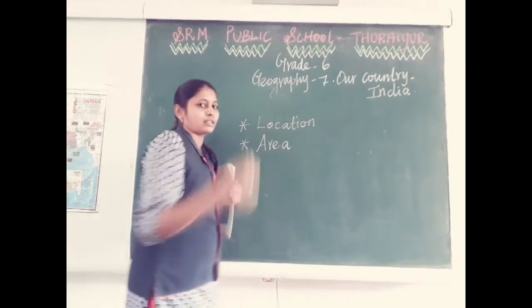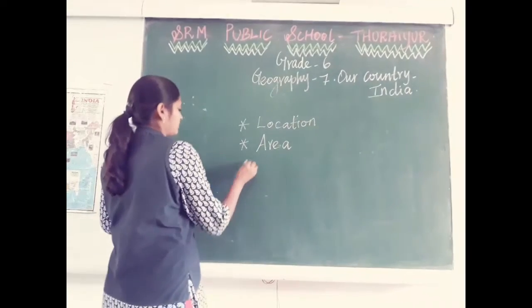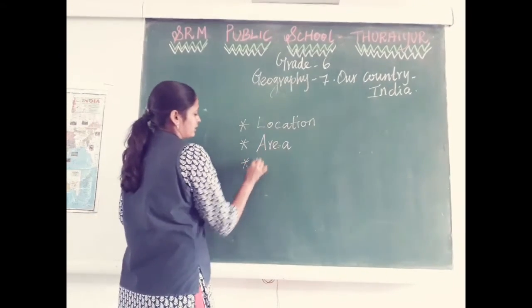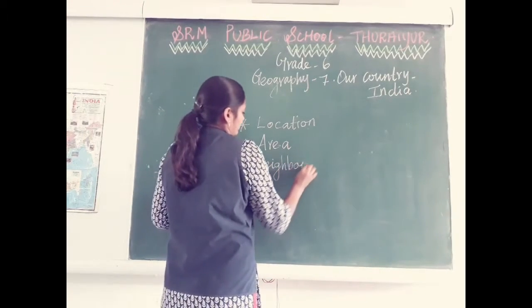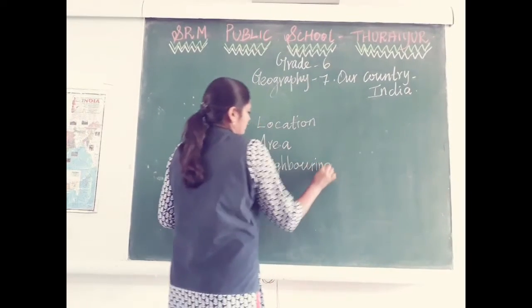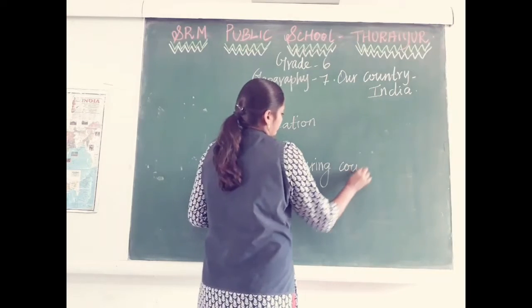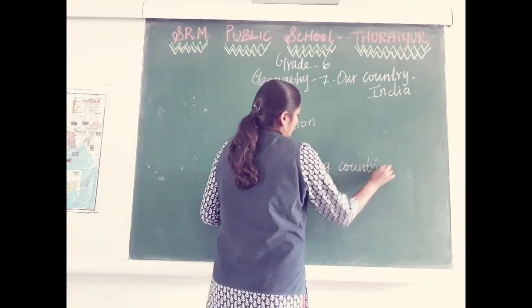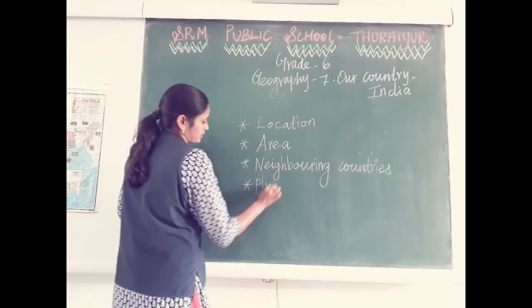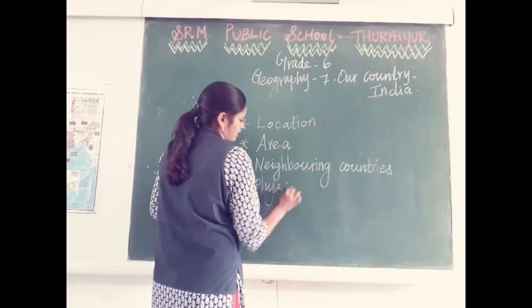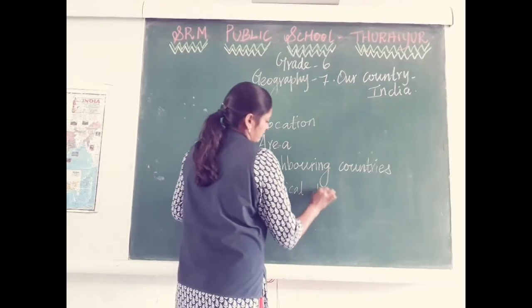The distance between north and south and east and west, that we are going to discuss. And then neighboring countries of India, and physical divisions of India.